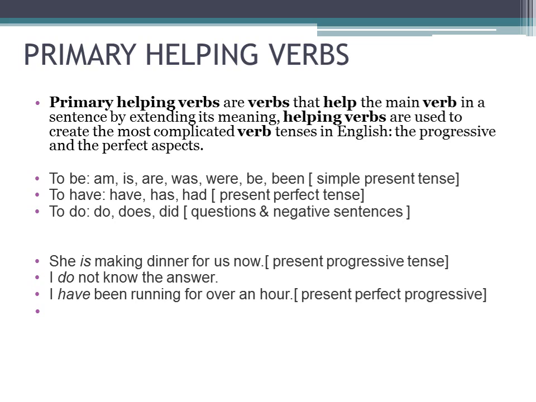The progressive and the perfect aspects. So progressive means the continuous forms, it relates to the tenses. So all the continuous forms, that is the present continuous, past continuous, or the perfect continuous tenses, that means primary helping verbs are used in all the progressive tenses and the perfect tenses.